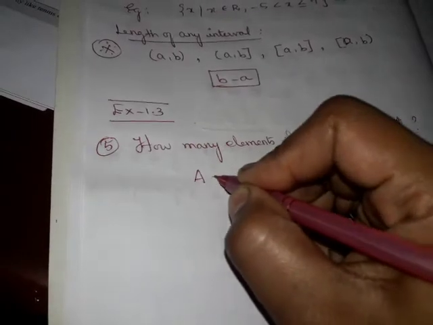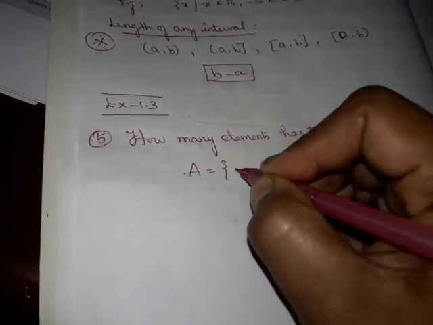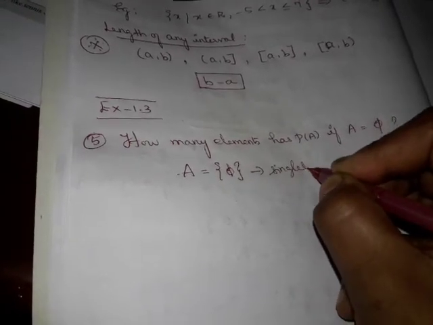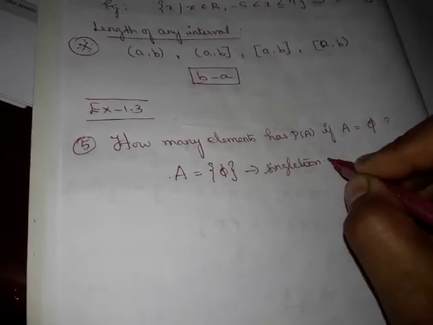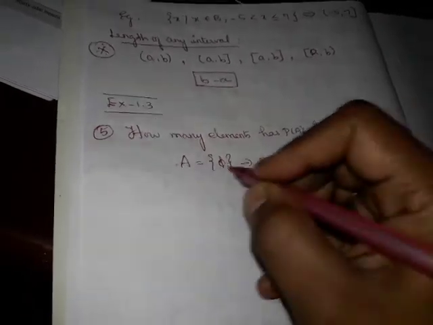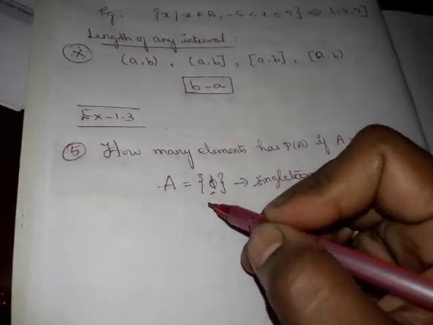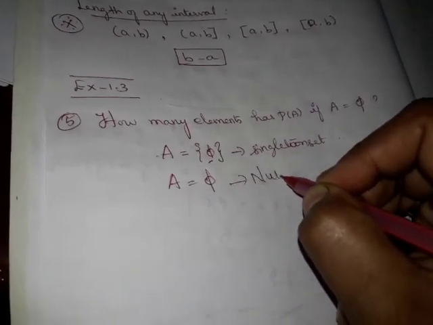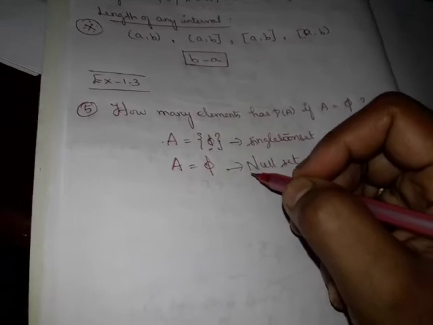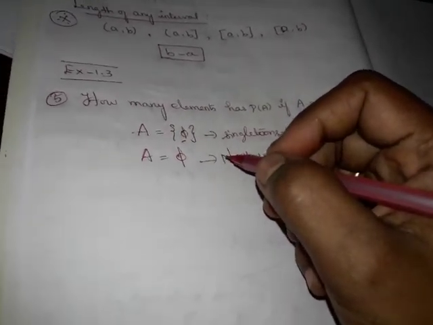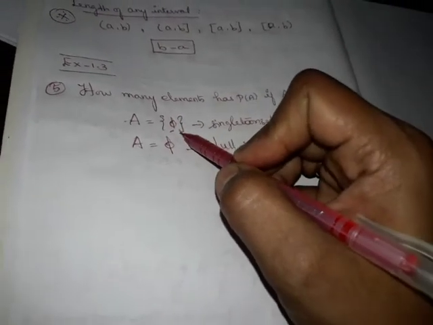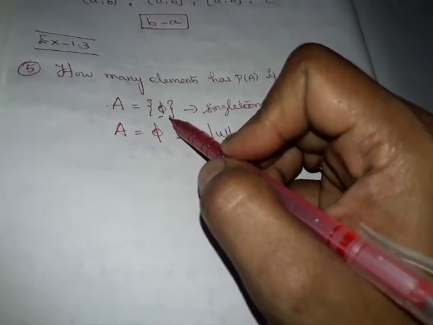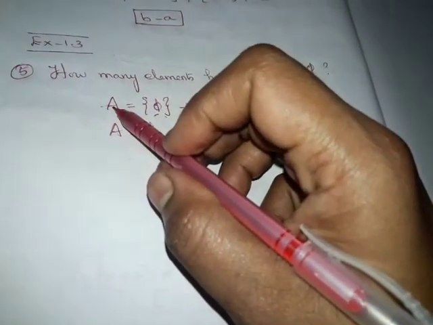If the set is expressed as A is equal to {phi}, then it is a singleton set, because it has one element, phi. Suppose it is expressed like this, then it is a null set. It doesn't have any elements. Whenever a set is expressed within the flower braces, then each and everything inside the flower braces will be accountable as an element of that particular set.